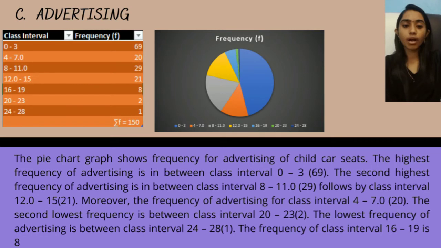Moreover, the frequency of advertising for child car seats class interval 4 to 7.0 in bracket 20. The second lowest frequency is in between class interval 20 to 23 in bracket 2. The lowest frequency of advertising is in between class interval 20 to 24 in bracket 1. The frequency of class interval 16 to 19 is 8.